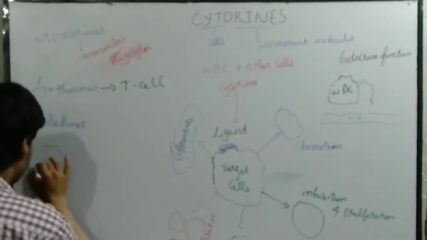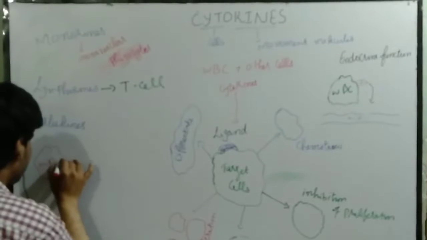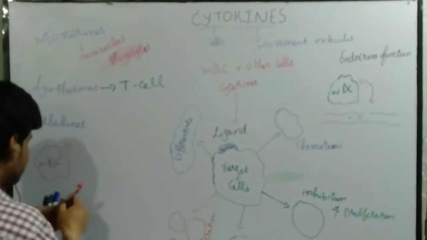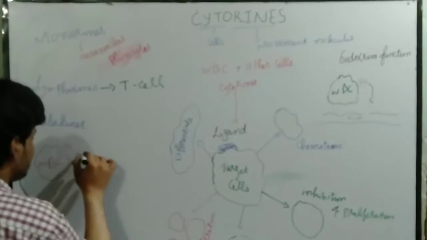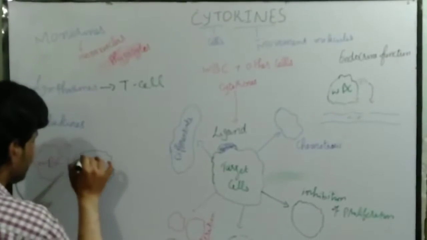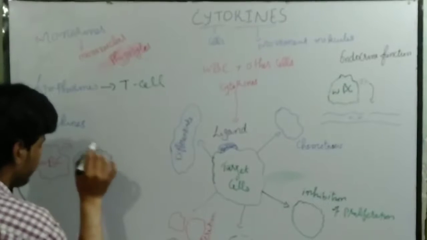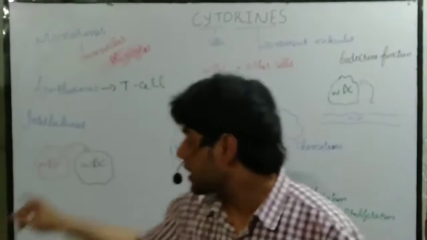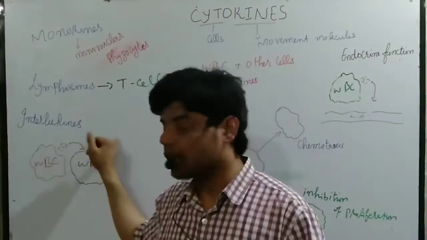Let's say we have a WBC, and it secretes cytokines, and these cytokines have an effect on other cells, which are also WBCs or another type of cell. We call this kind of cytokine interleukins.